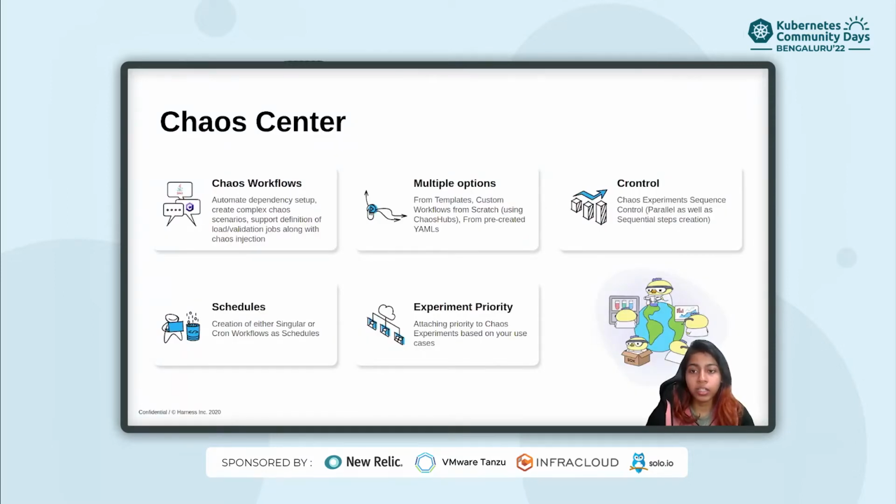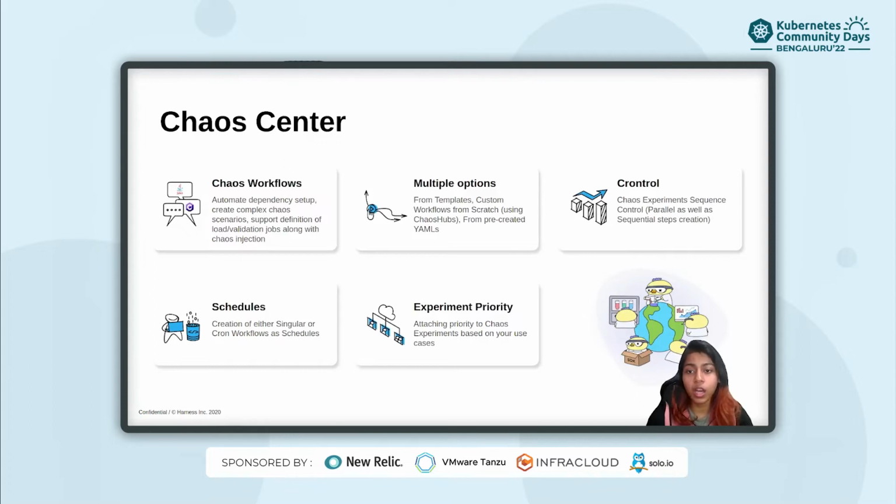Coming to chaos center, we'll talk about some major features that it provides. First of all, we have the chaos workflows. Litmus Chaos has the concept of chaos workflow, which is nothing but an Argo workflow where more than one experiment can be added either in serial manner or in parallel. Litmus also provides multiple options to create these workflows. Users can do it from templates, or they can create their own custom workflow from scratch, or can use predefined YAMLs.